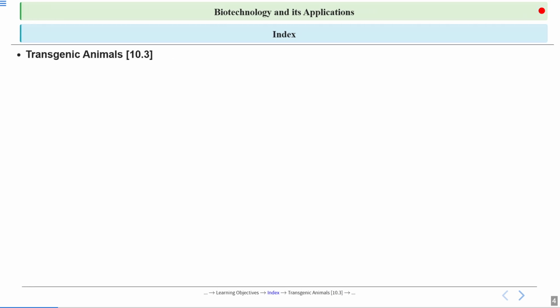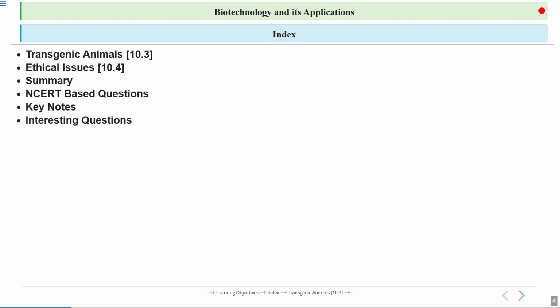So what is going to be today's index? First we will cover transgenic animals, which is NCERT section 10.3. Then we will study the ethical issues. Then there will be a summary where we will see the gist of all classes. Then there will be some NCERT based questions which we are going to solve together. Further, there will be some keynotes, and then we will conclude today's class with some interesting questions.